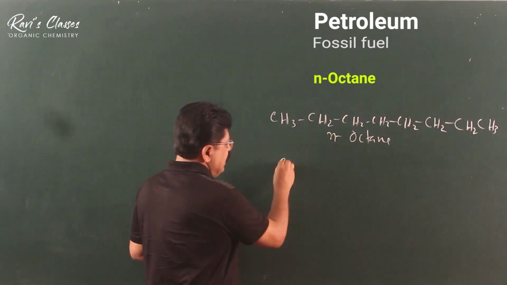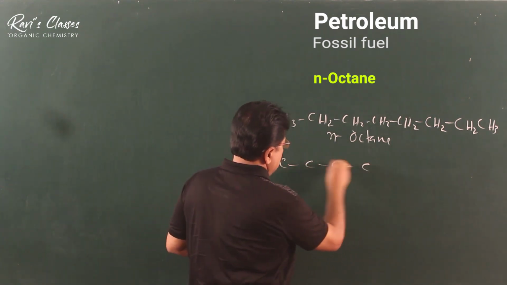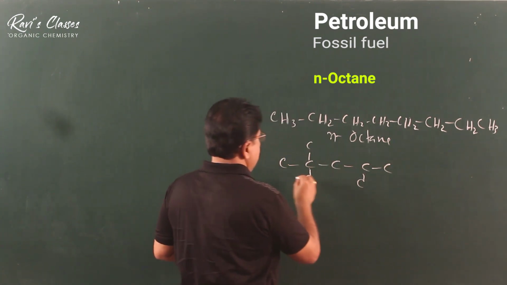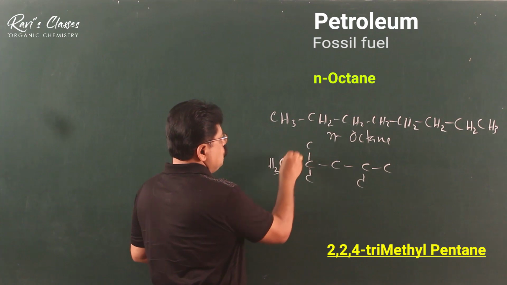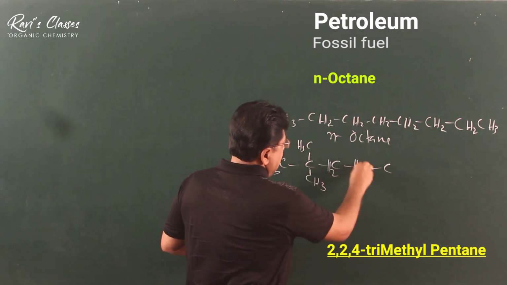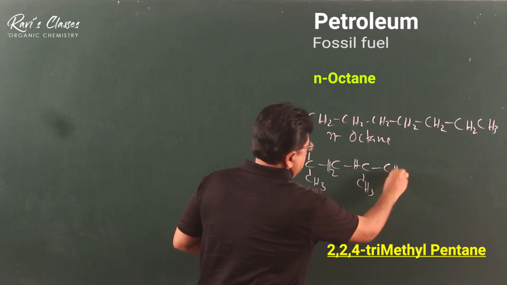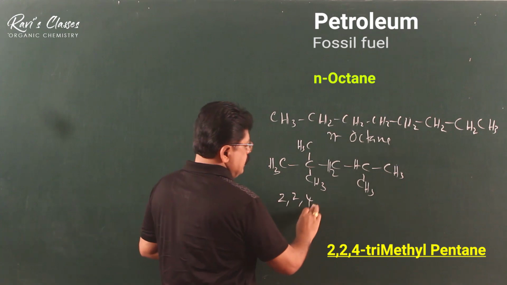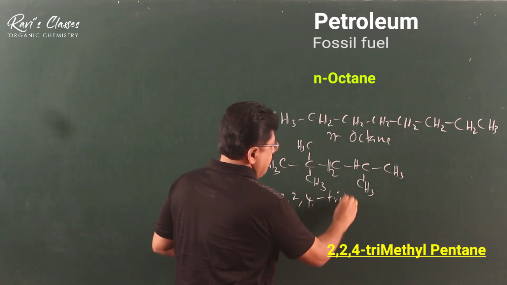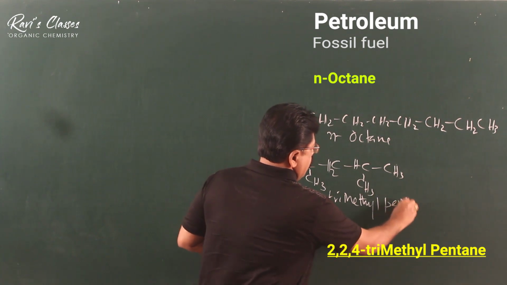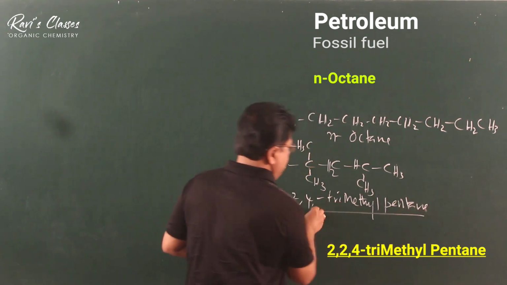And look at this: this is 2,2,4 trimethyl pentane.